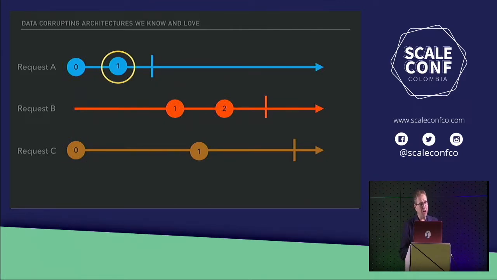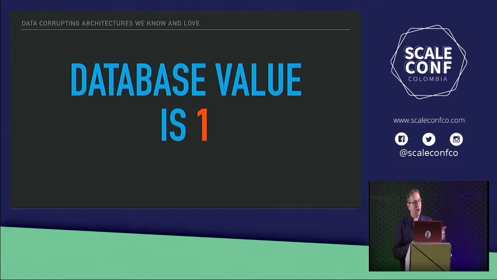Then request A is moving a little bit faster than some of the others. It does the addition so that it gets 1, and still moving faster than the others, it then goes ahead and writes this value back out to the database, so that when this is done executing, our current value in the database is now 1. All right? Seems to make sense.